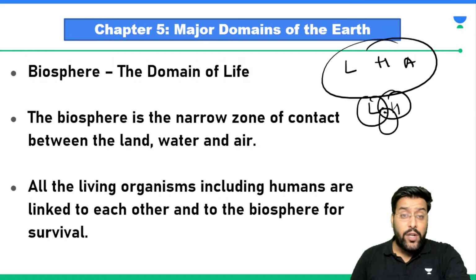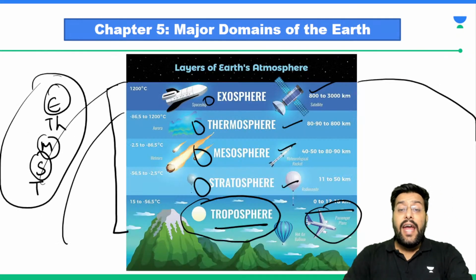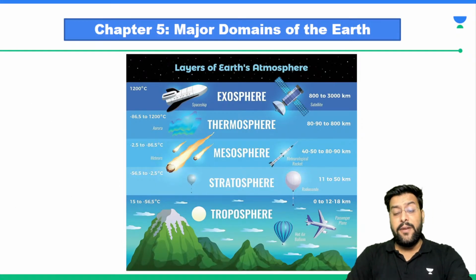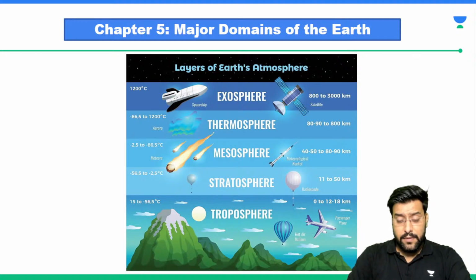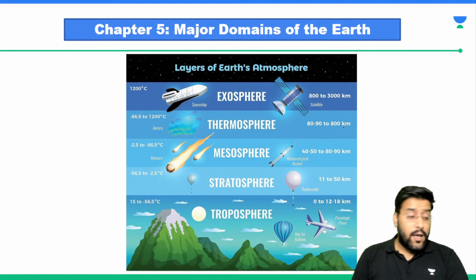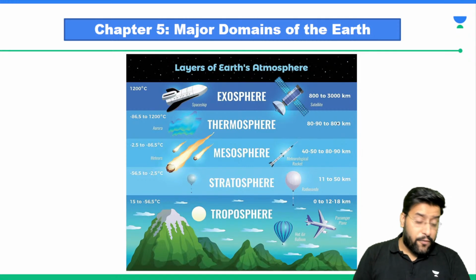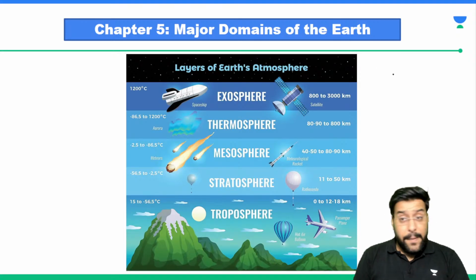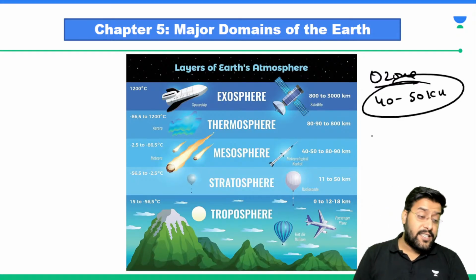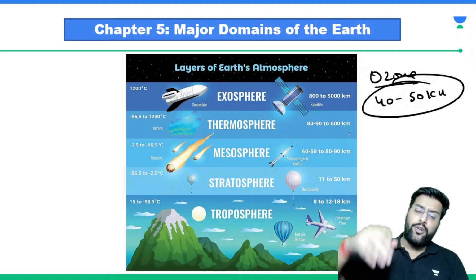So we have a question from Kirti Singh: Sir, ozone layer is situated in which layer? Which sphere of atmosphere? Can anybody tell me where ozone layer is situated? Abhinesh Srivastav, good afternoon. Kirti and everybody, we need to remember that ozone layer is found somewhere around 40 to 50 kilometers above the Earth's surface. So ozone layer is at 40 to 50 kilometers.